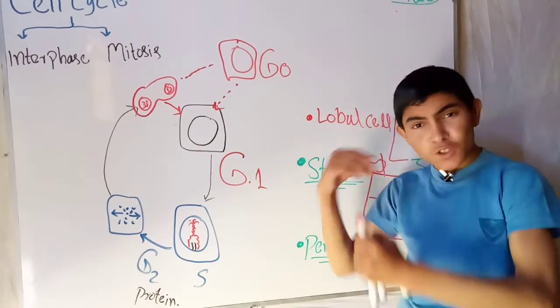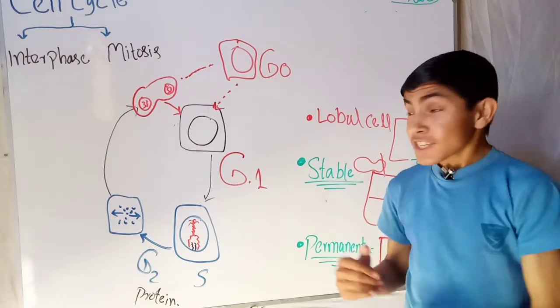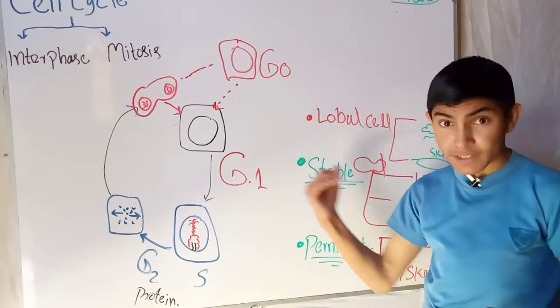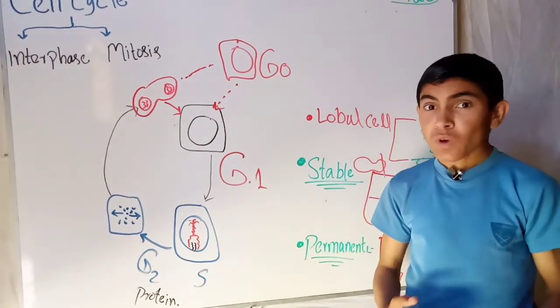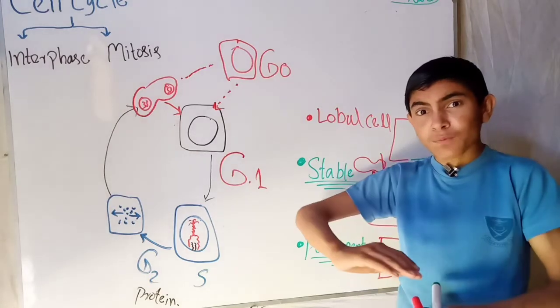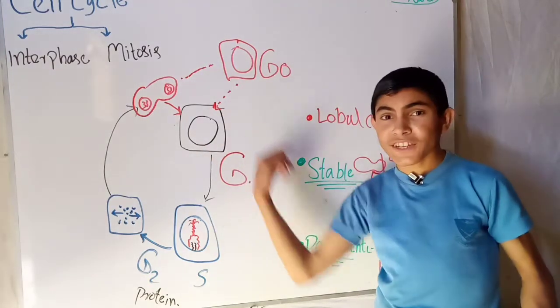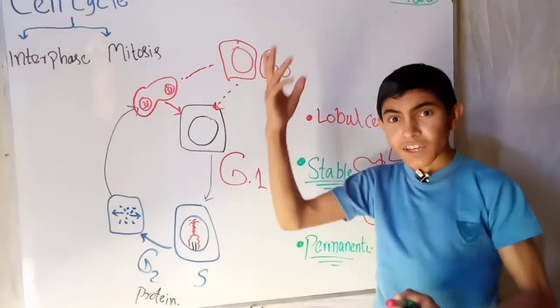If there is no stimulus, they cannot. Suppose there is no stimulus given to the somatic cells of the body to circulate this cycle, then every cell of our body will circulate this cycle again and again, and our ear will elongate, our nose will elongate.